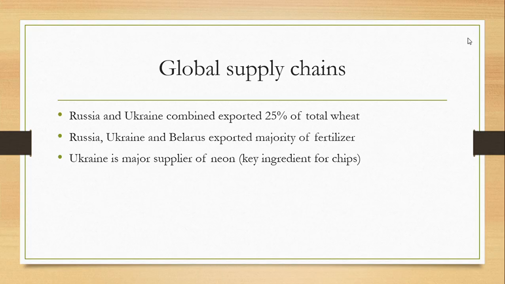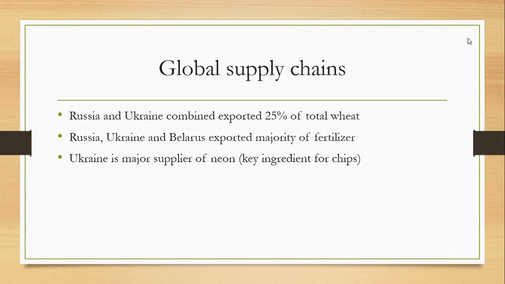Now second is that Russia, Ukraine and Belarus used to export the majority of fertilizer. So since they are now in crisis, the fertilizer cost has jumped up by more than 50%, because of which even India is getting impacted. So what the government is trying to do is divert the farmers' attention towards organic farming, because if farmers continued buying fertilizer, then the government will have to subsidize this fertilizer, which will add pressure on the government's pocket, because they will have to give the subsidy amount to the manufacturer or the one who is supplying it. So that's why they are trying to move the farmers towards organic farming.